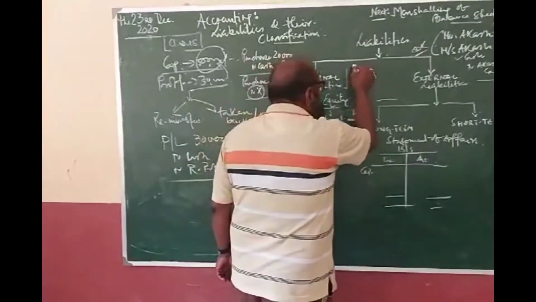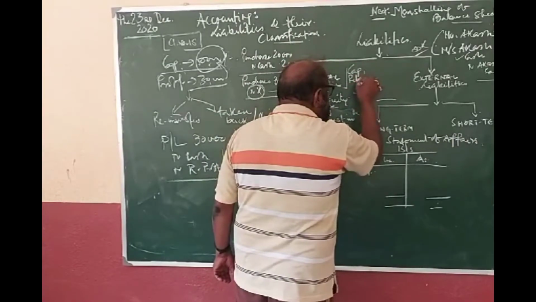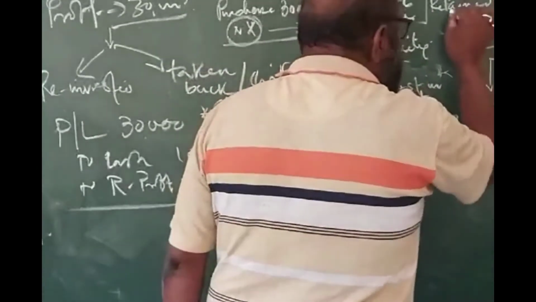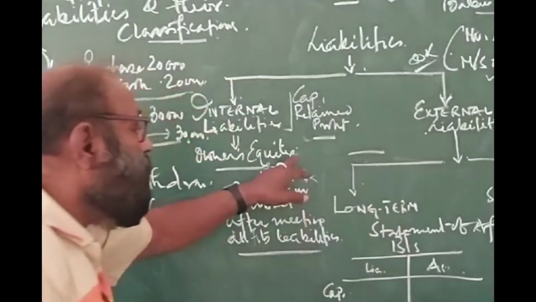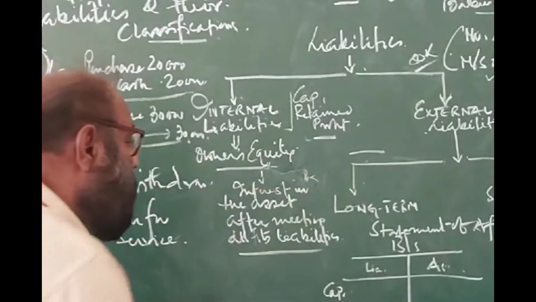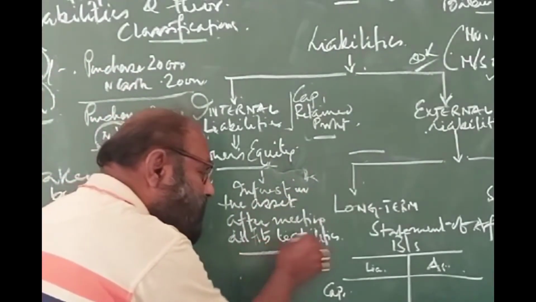Now, what are the internal liabilities? Internal liability is the capital and retained profit, or plowing back of profit. These are known as internal capital, and this is known as equity. What is equity? Equity is the interest in the assets after meeting all its liabilities. I am coming to that part.